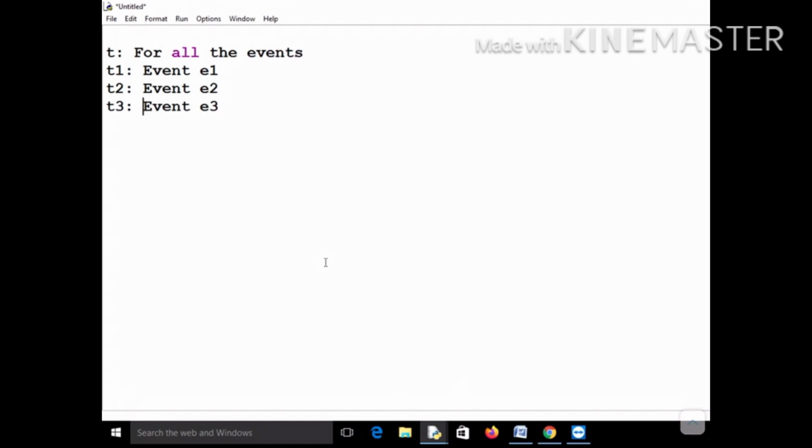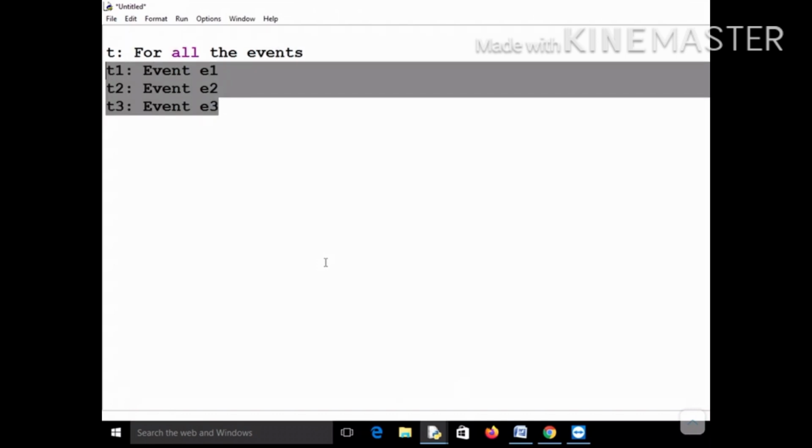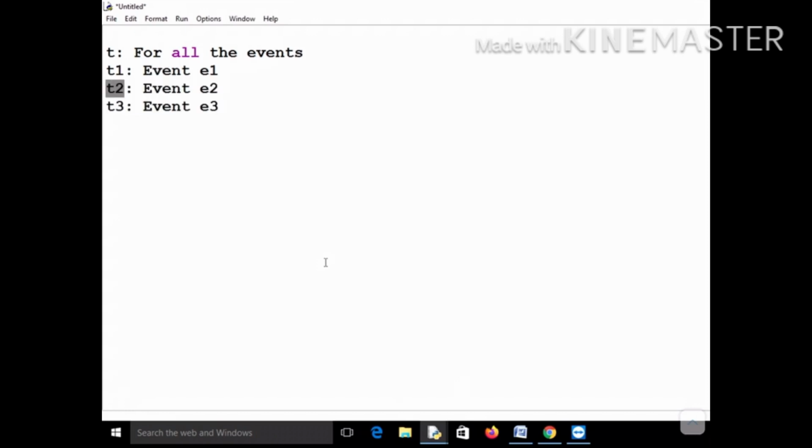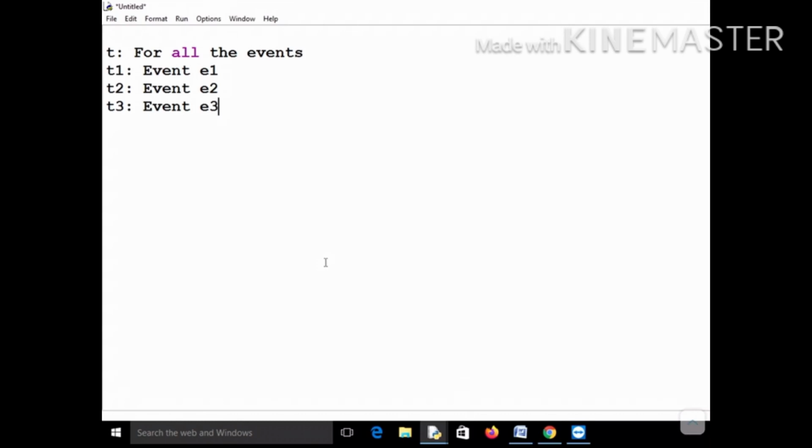Of course, this ticket T will be costlier as compared to T1, T2 and T3. Now if you purchase ticket T, then you will be eligible to attend all these three events, E1, E2 and E3. But if you purchase the T2 ticket, then you will only be eligible to participate in event E2. So you can say that the scope of ticket T is valid for all the events, but the scope of ticket T2 is only limited to the event E2.